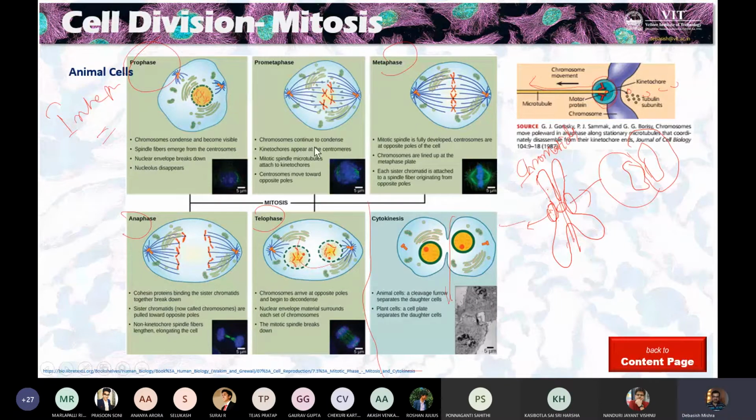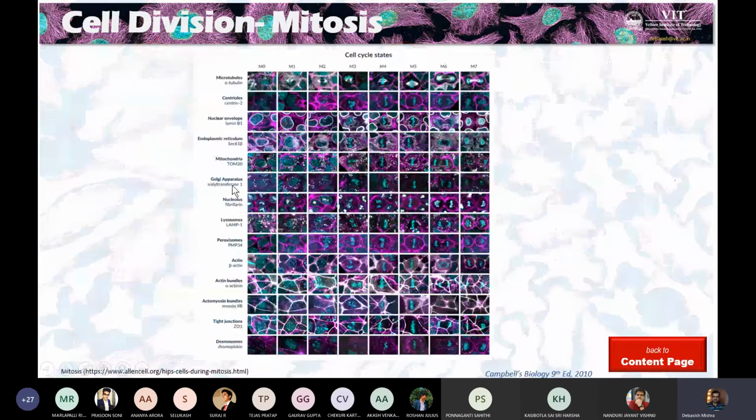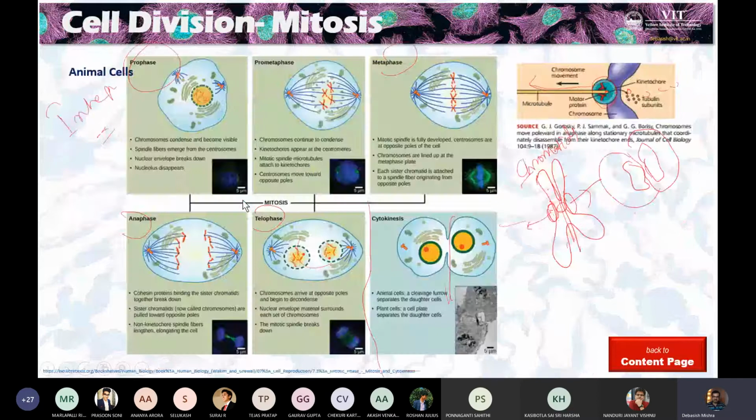Okay, this is about mitosis, and this we have learned, and what happens to other organelles we just learned here. Here also a nutshell is given that all other organelles also follow the tracks of the microtubules, and they separate with the cell, with the chromosomes. And finally, they leave a blank space in between.